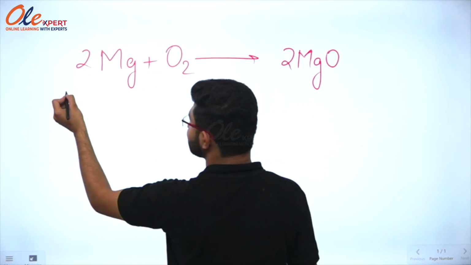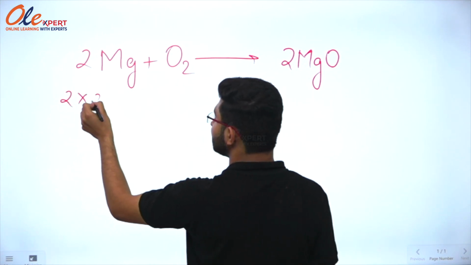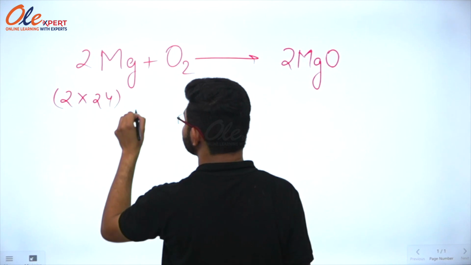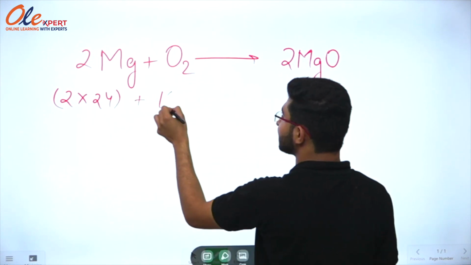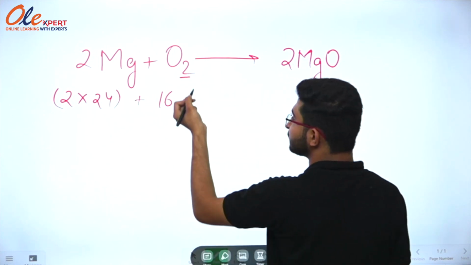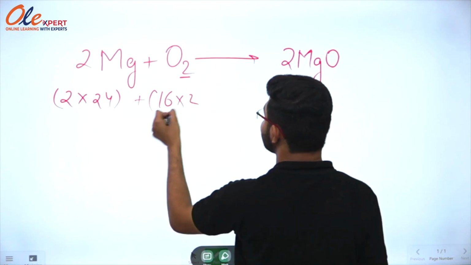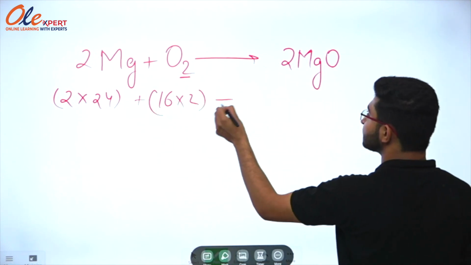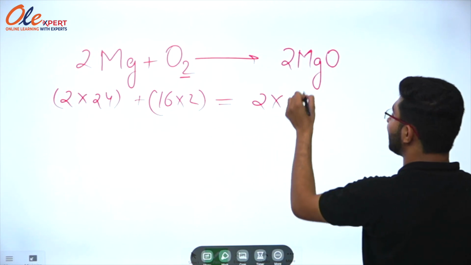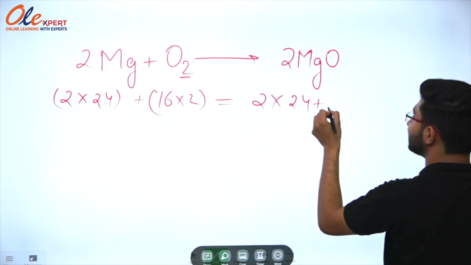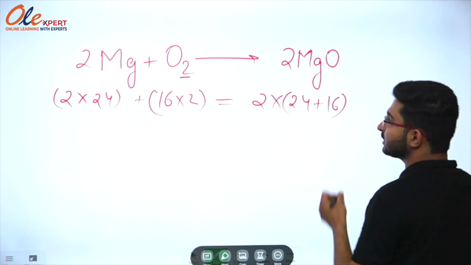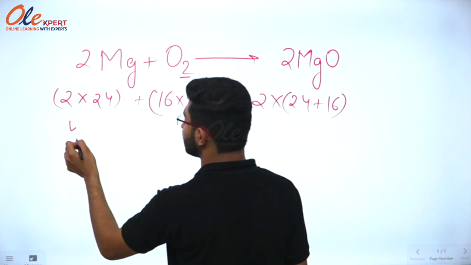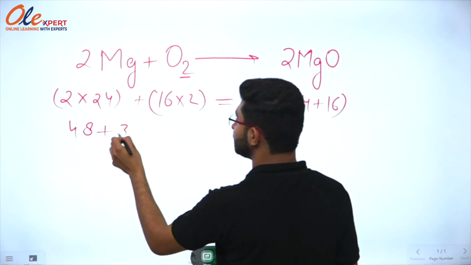Now we have to just calculate the mass of reactants. So 2 into 24 is the mass of magnesium plus 16 is the mass of oxygen, and we have 2 atoms of oxygen in this molecule, so we will multiply 2. It gives 2 into mass of magnesium, 24, plus that of oxygen, 16. Now we will solve it. 2 into 24 is 48 plus 16 into 2 is 32.